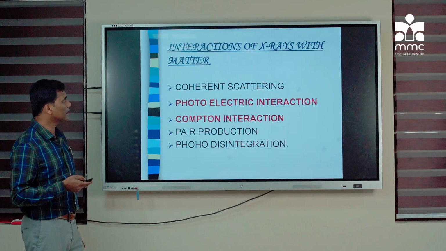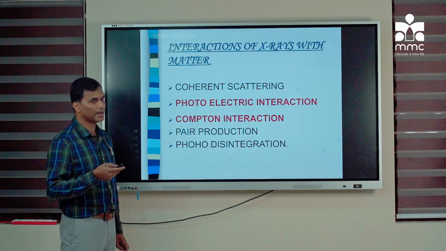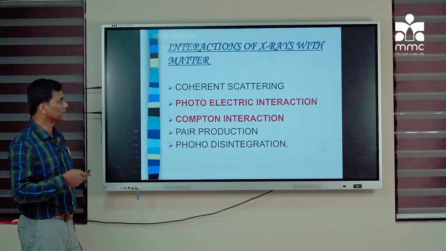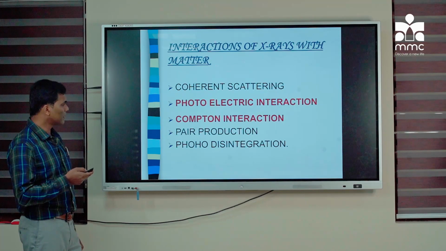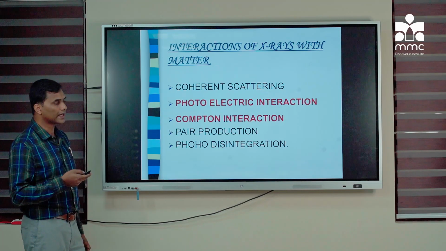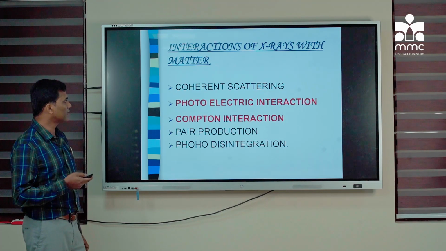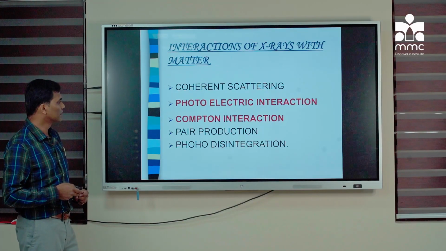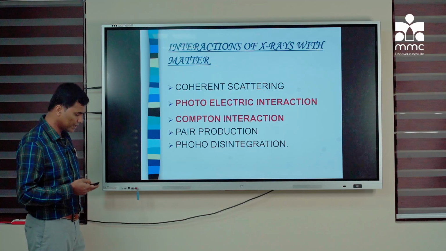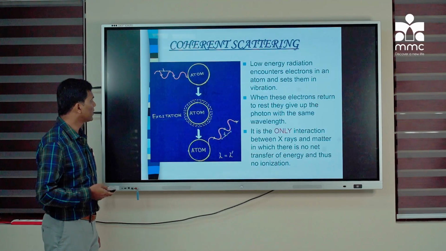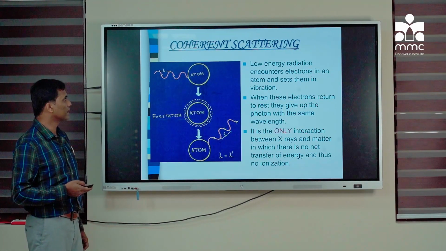So next is interaction of X-ray with the matter. Now the X-ray is produced. So what happens when the X-ray is interacting with the matter? There are 5 types of interaction: coherent scattering, photoelectric interaction, Compton interaction, pair production, and photo disintegration. Let's see one by one. The first is coherent scattering.